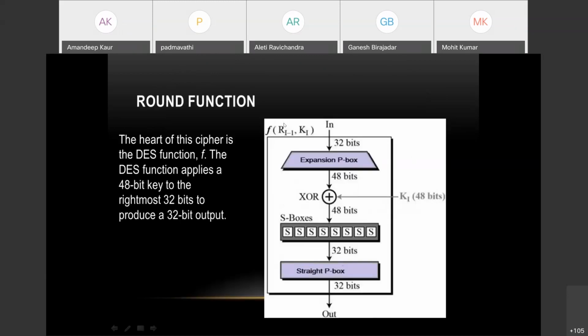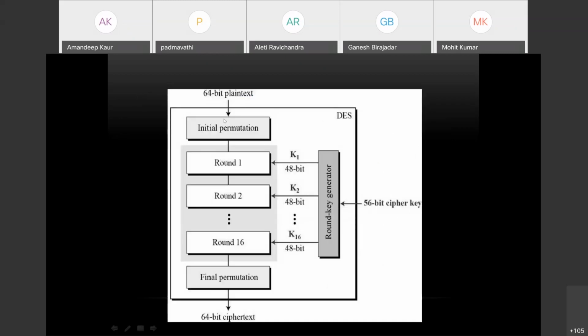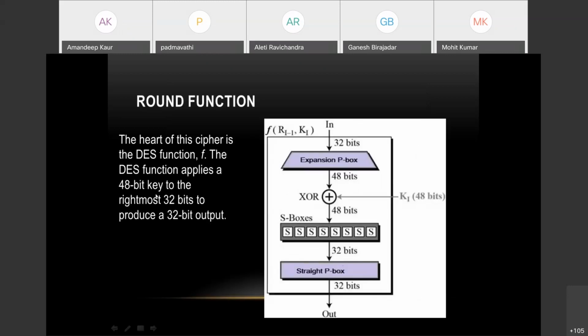What happens inside a round function is that the function applies a 48-bit key to the rightmost 32 bits to produce a 32-bit output. So here we are only taking 32 bits, that is the rightmost 32 bits. Whatever initial permutation comes to round 1, we take its rightmost 32 bits and put it into an expansion box.